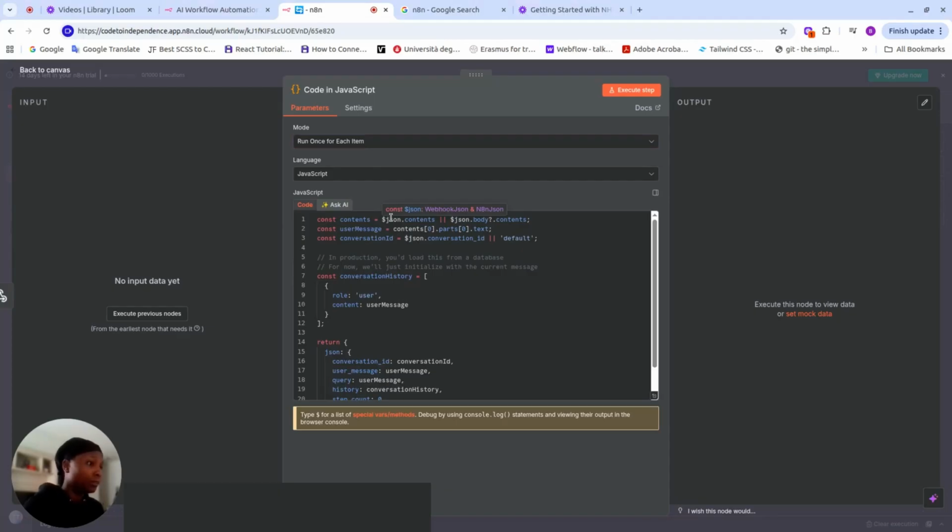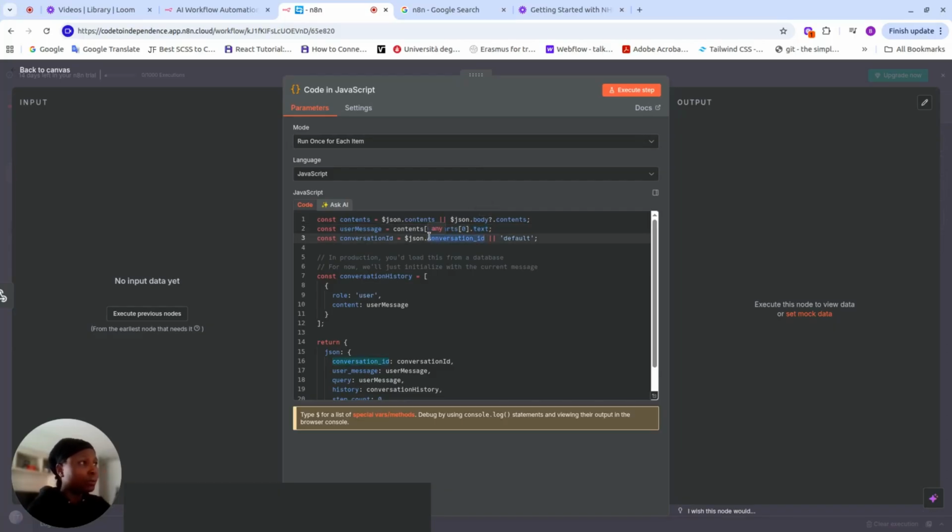So what does this code mean? In short, when I send the request in Postman, this is the format. JSON is simply the one that receives. This is the structure of n8n. And then the content is giving us the array that is received when we are testing it, so we understand this code better. And then the user message is found inside here, the text. That is the prompt we're passing.